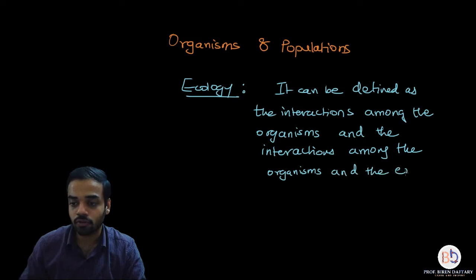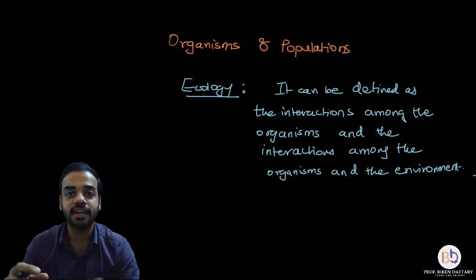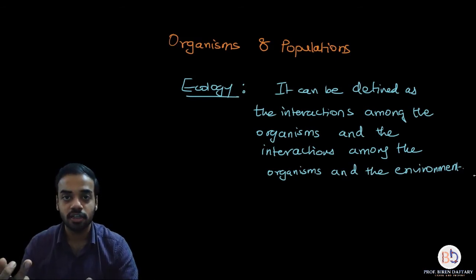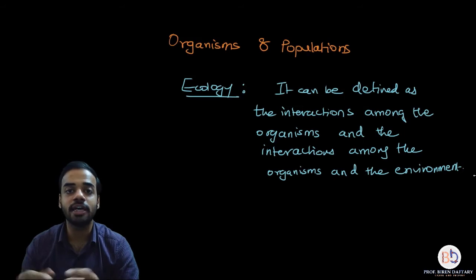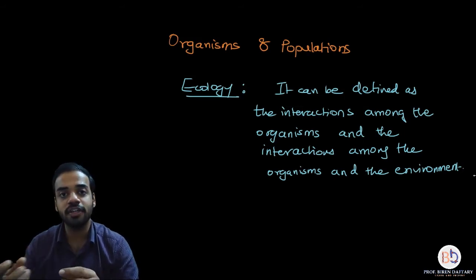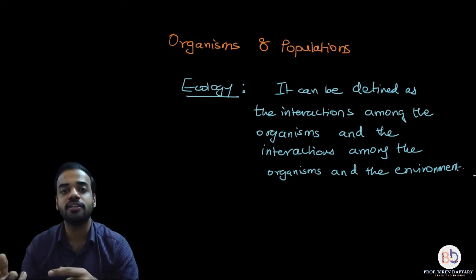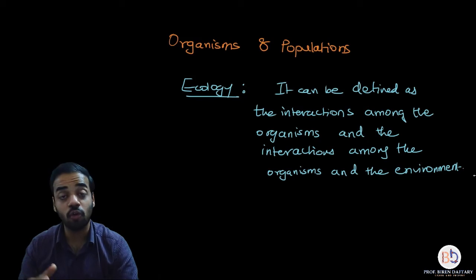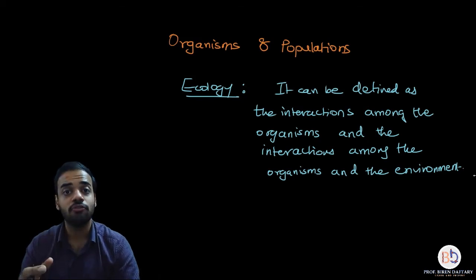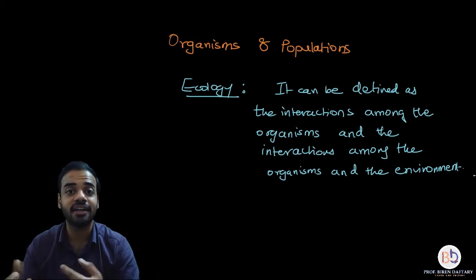So suppose I want to explain this with an example: suppose there is an interaction between two tigers. That is a biotic type of interaction, because both of them are living things. However, when the tiger is interacting with the abiotic factors present in the surroundings, like water, soil, weather, sunlight, then that interaction is an abiotic type of interaction.